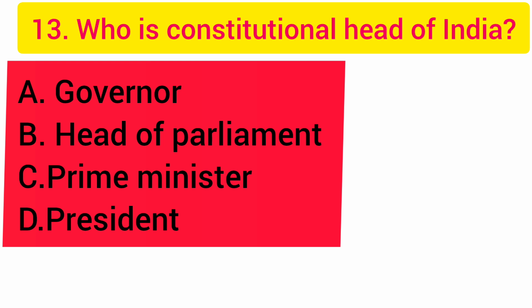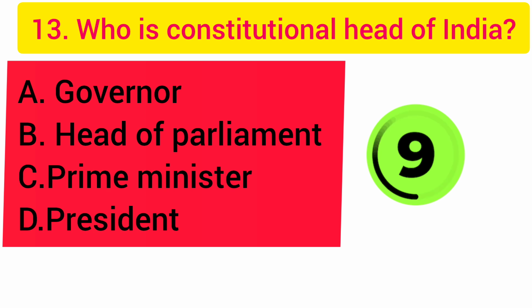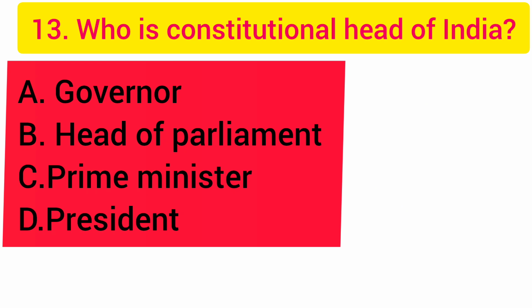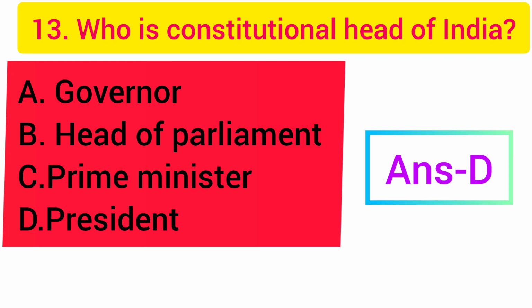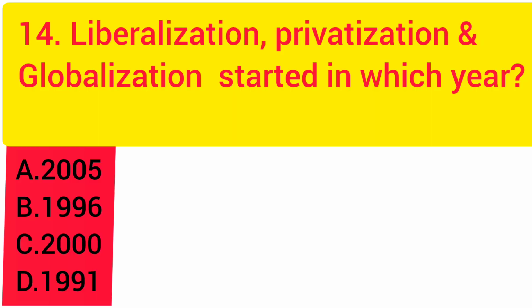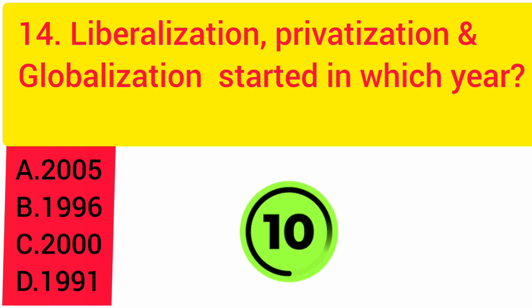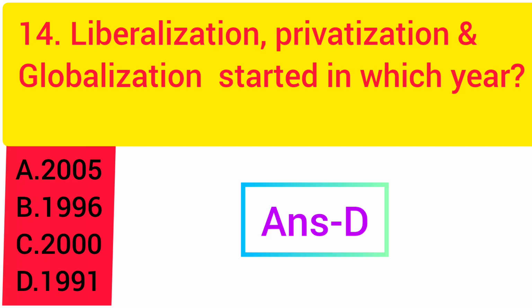Question number 13. Who is the constitutional head of India? Option D is the right answer. Question number 14. Liberalization, privatization and globalization started in which year? Option D is the right answer.